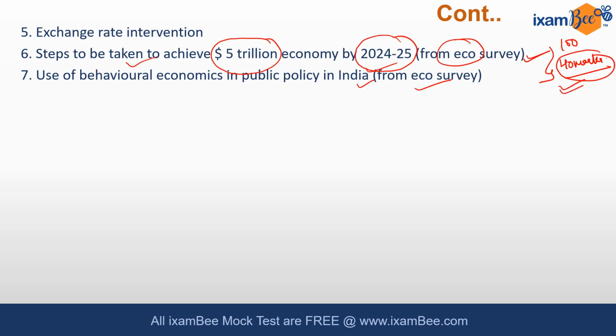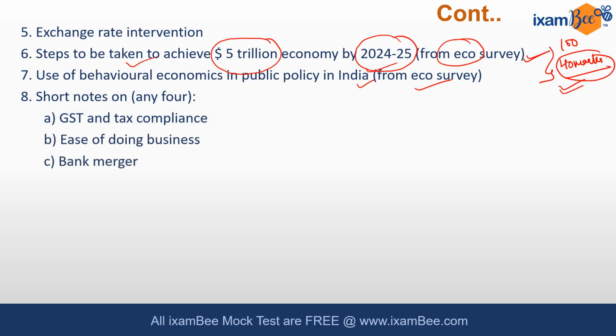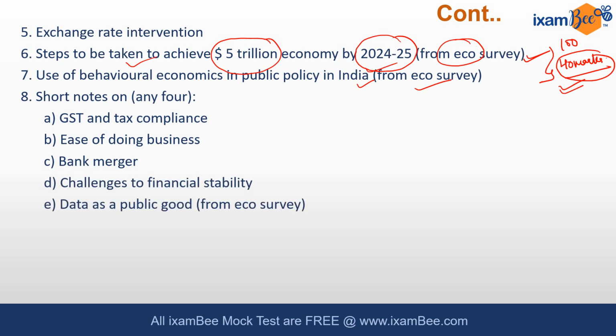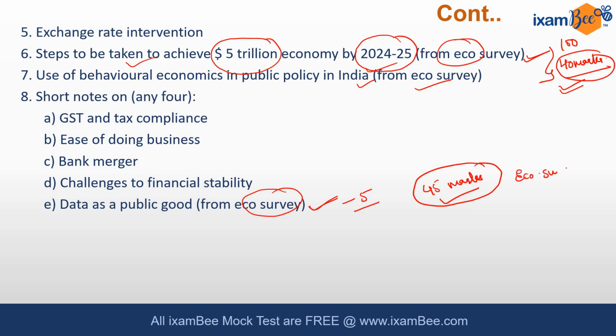Let's have a look into the 8th question. The 8th question is of short notes. You have to write short notes on any 4: GST and tax compliance, ease of doing business, bank merger, challenges to financial stability, data as a public good. Data as a public good was in the news last year, and it is also from the economic survey. So 45 marks you can easily prepare if you are reading the economic survey very carefully. But again, the pattern is always unpredictable, but seeing this pattern you can divert your preparation in that direction.